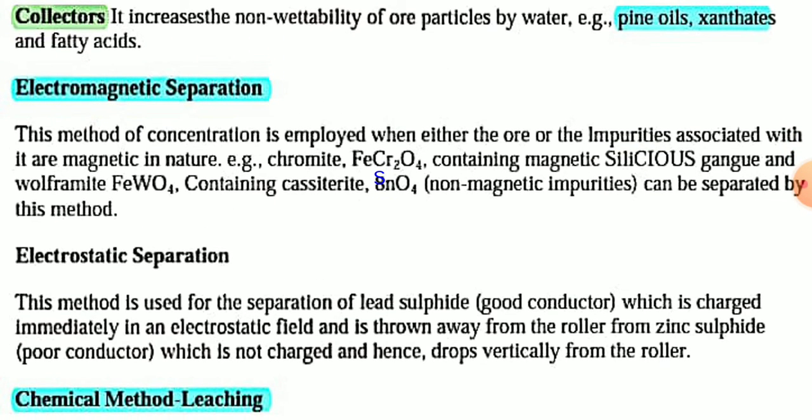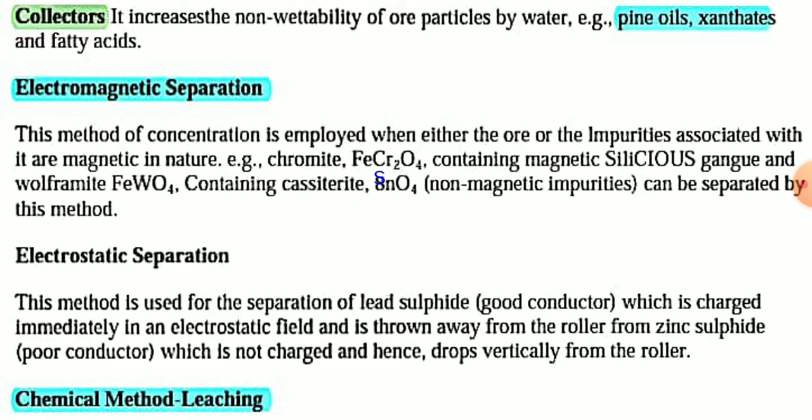Next method is electromagnetic separation. This method of concentration is employed when either the ore or the impurities associated with it are magnetic in nature.